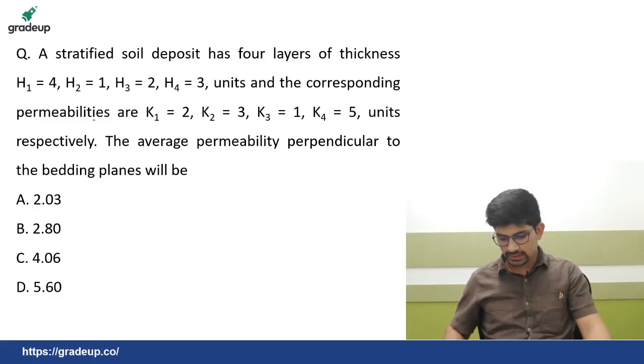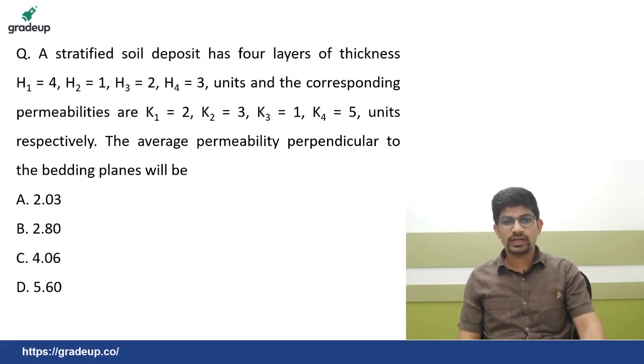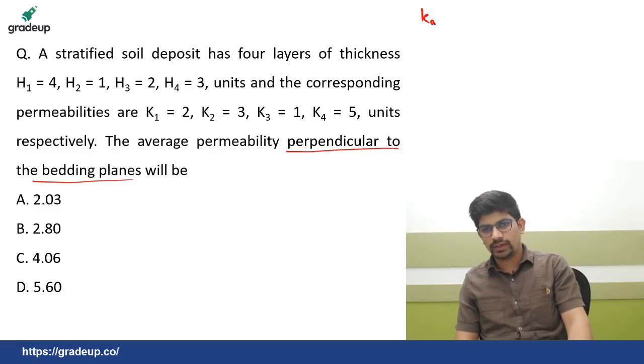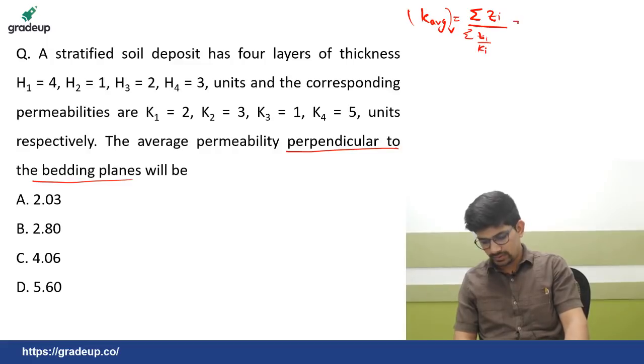Now the second question. A stratified soil has 4 layers of thickness H1, H2, H3 and H4 and the corresponding permeabilities are 2, 3, 1 and 5. The average permeability perpendicular to the bedding planes will be. Here you have to find K average in the vertical direction, perpendicular to the bedding plane, also represented by Kv. Here you have to find summation of Zi by Ki. So I shall put the values.